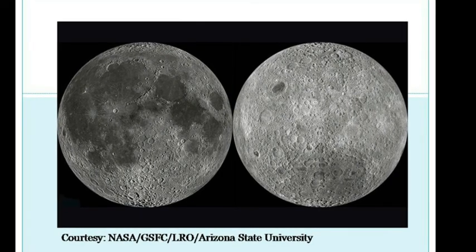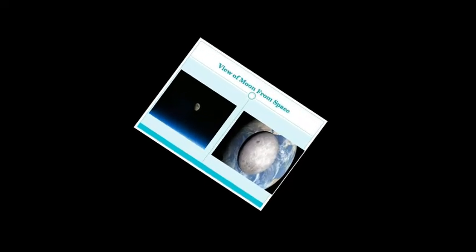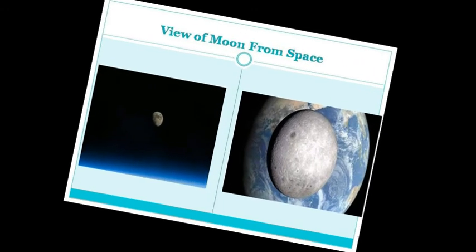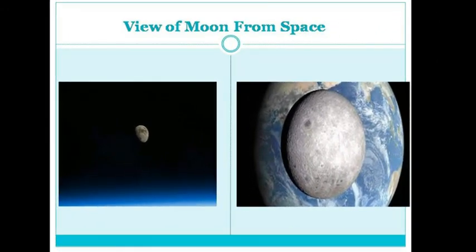But using photos taken from spacecraft, NASA's pictures show the other side of the moon, which is the dark side, hidden from our planet. These are all pictures taken from space by spacecraft, and the courtesy is from NASA. The dark side of the moon is there in the picture.